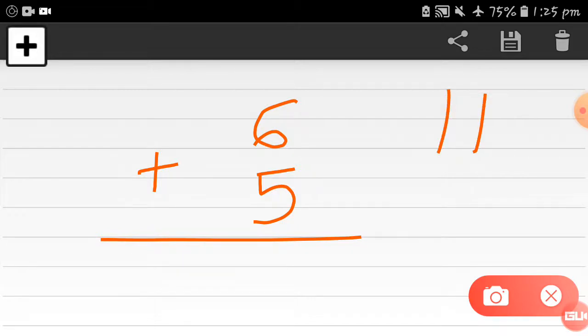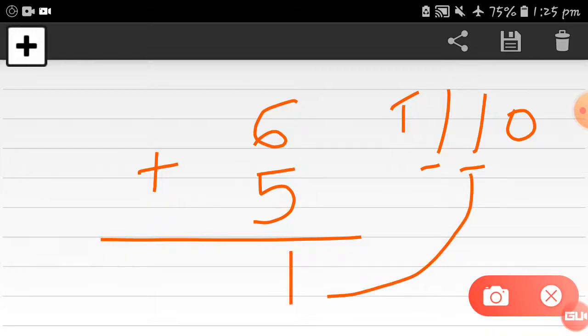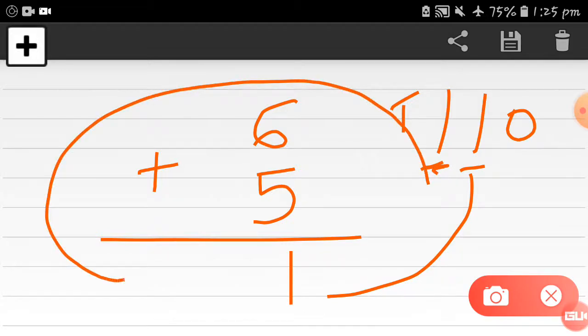Now this one is a ones value and this one is a tens value. This ones value we put here, and this tens value we put here at the tens place. So here is the answer, 6 plus 5 is equal to 11.